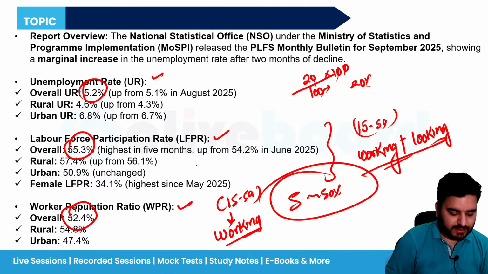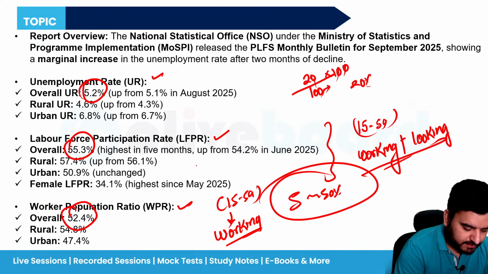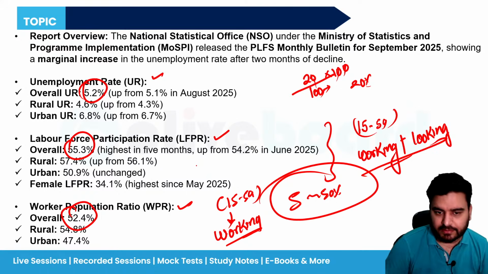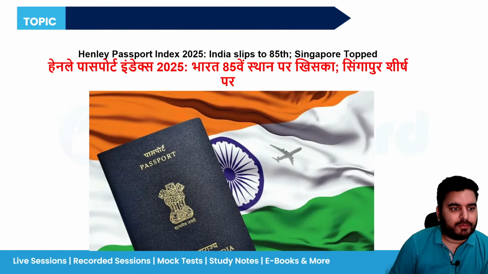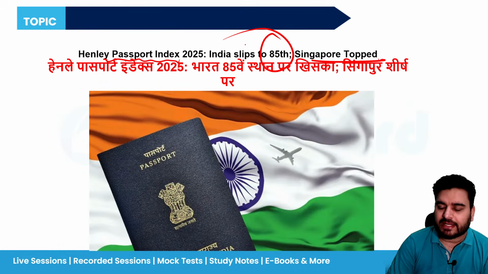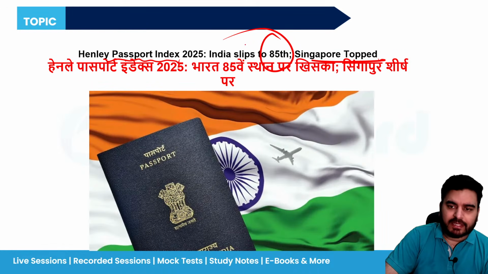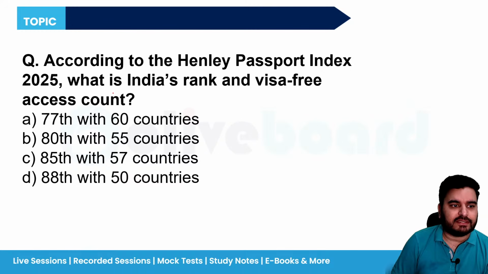So guys, okay, so 5.2% is the correct answer. Now one more index, Henley Passport Index. India slipped to 85, Singapore has topped. So in any index, just remember the name of the toppers, okay, and rank of India. Two things you have to remember. So Henley Passport Index, what is the India's rank?